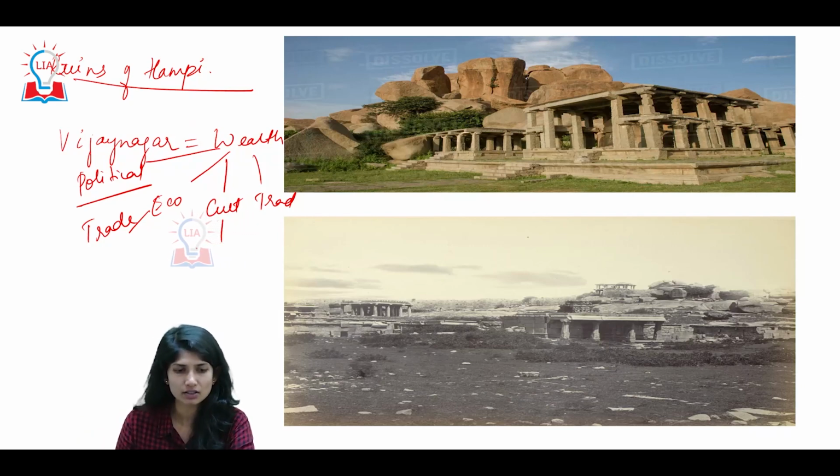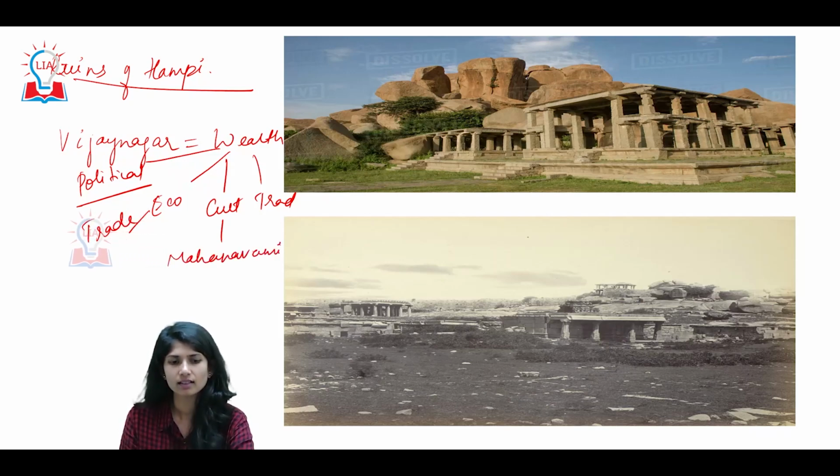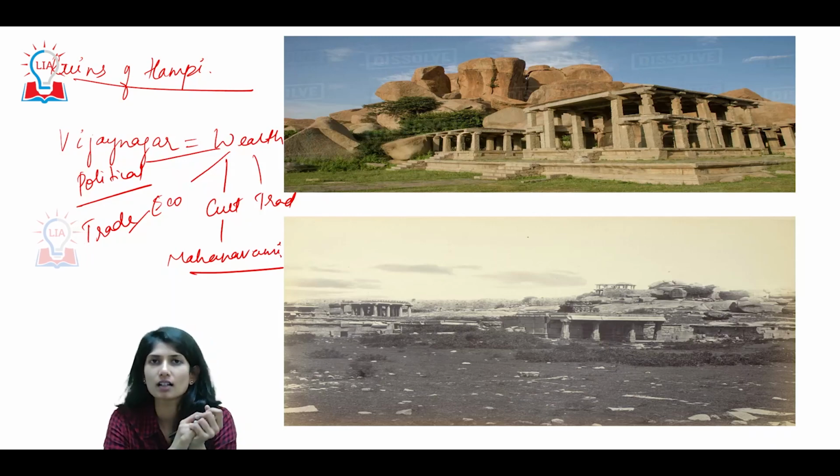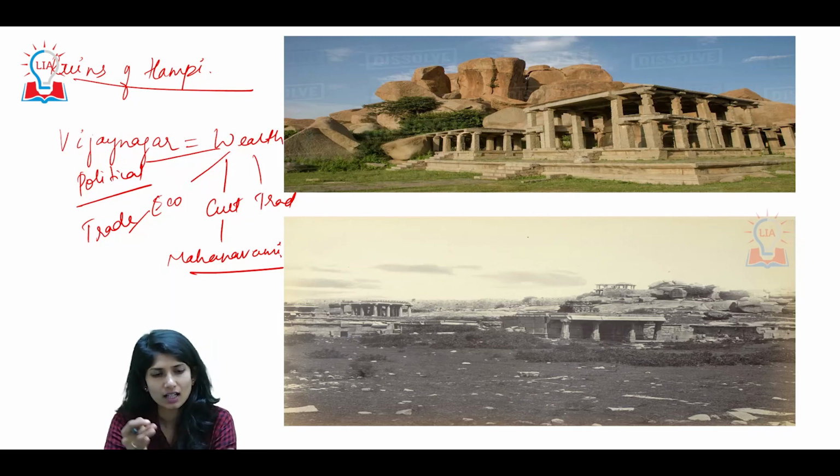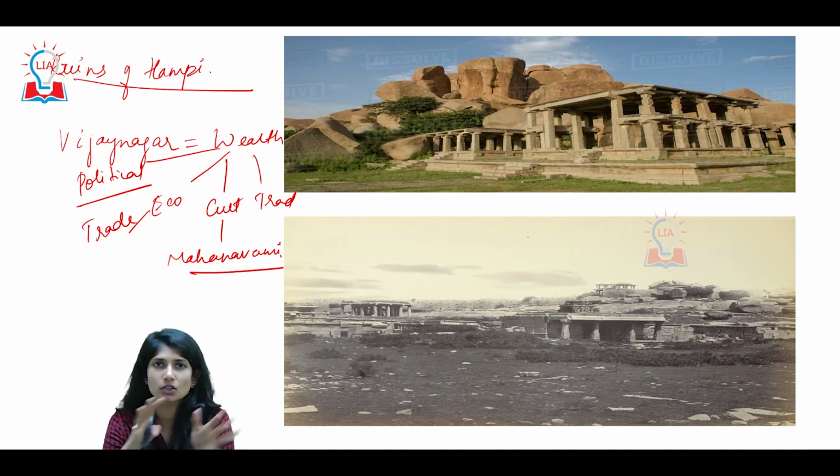Culturally, they used to do this festival called Mahanavami. One of the foreign accounts states that when he was here in India at the peak time of Vijayanagar reign, during the celebration of Mahanavami, the king used to come.